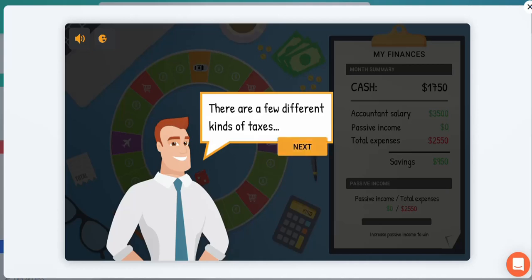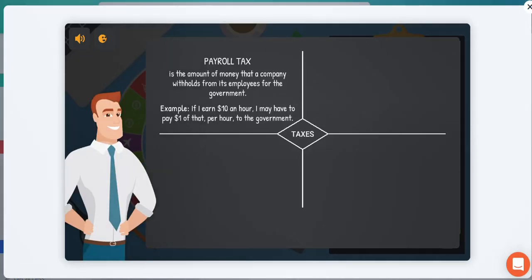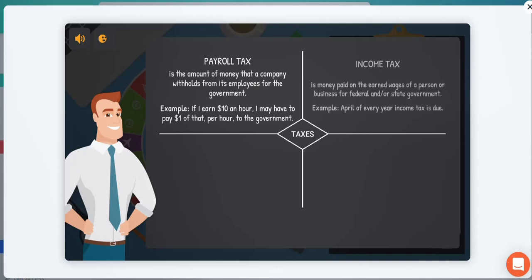There are a few different kinds of taxes. The game takes you through a lot of the theory that's present. So the first one that the game is providing you with information on is payroll tax. Payroll is referring to HR or income tax. So as an employee, okay, if you are going to be working for someone, a certain amount of your income is going to be paid to the government in the form of taxes. The next form of tax is income tax. This is earned in terms of wages, business or federal or state.